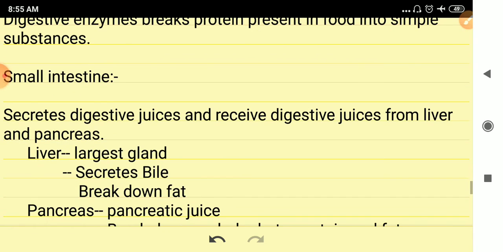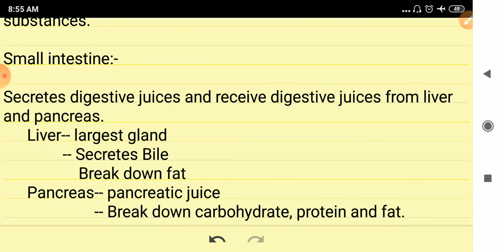In the small intestine, it secretes digestive juices and also receives them. The small intestine also receives digestive juices from the liver and pancreas. The liver is the largest gland present in the human body. It secretes bile.